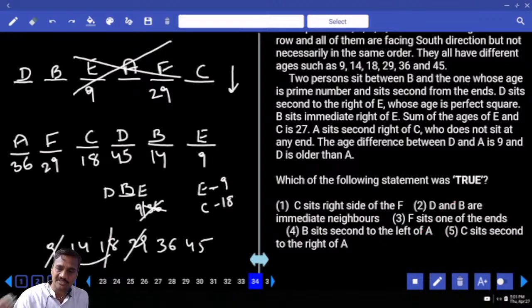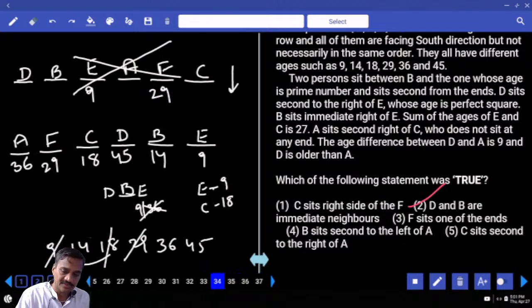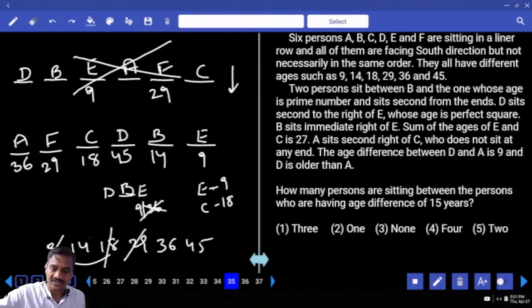Which of the following statements is true? C sits to the right of F, that is false. D and B are immediate neighbors, that is true, so choice 2. Then 35. How many persons are sitting between the persons who have the age difference of 15? The age difference of 15 is between 14 and 29. There are two persons in between these two. So 14 and 29, there are two, choice 2.